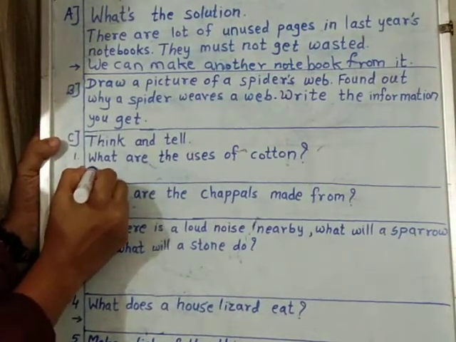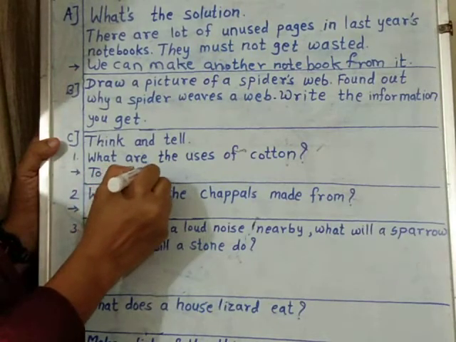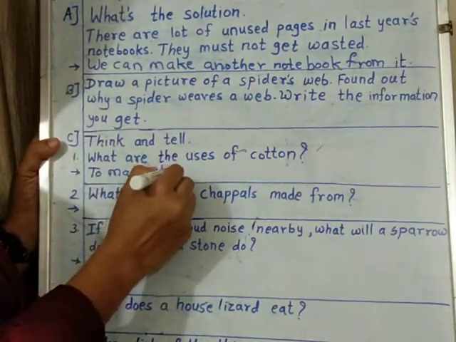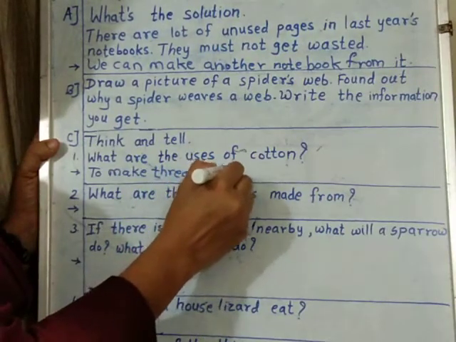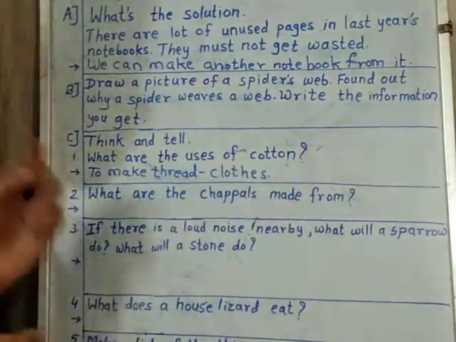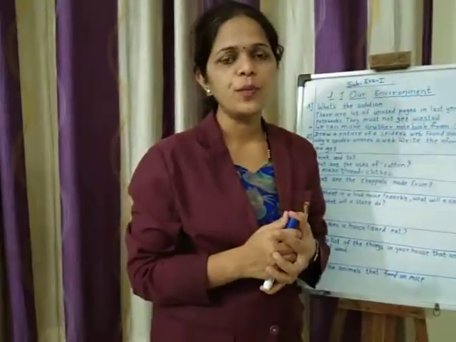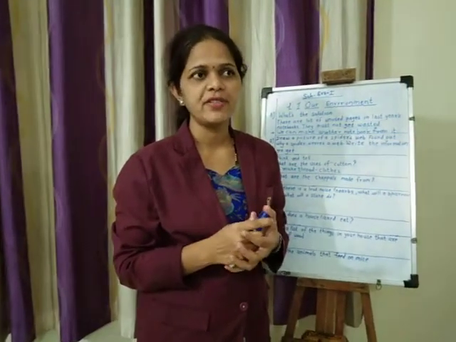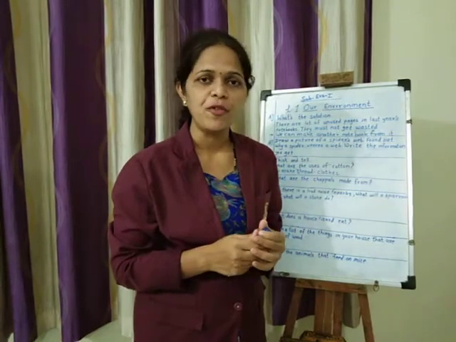We use cotton to make thread, and from thread we make clothes. To make clothes, we use cotton. And so many things we can also make, showpieces also, with the help of cotton.